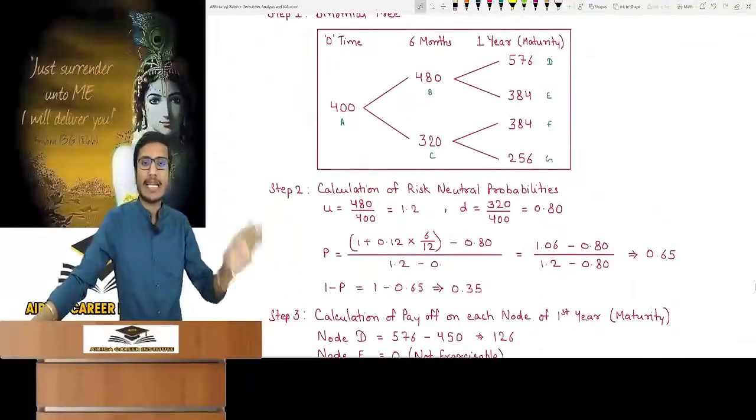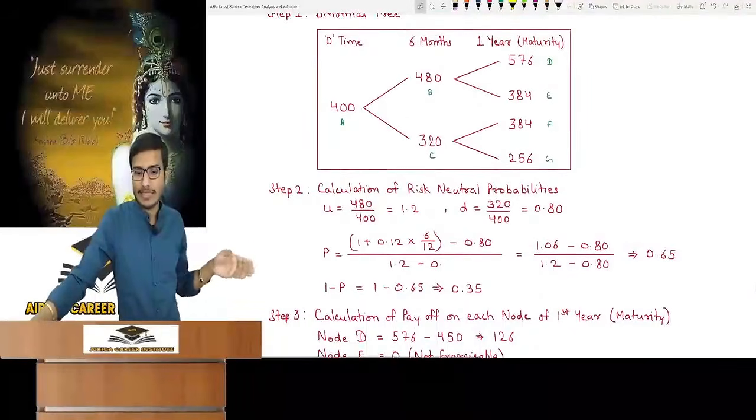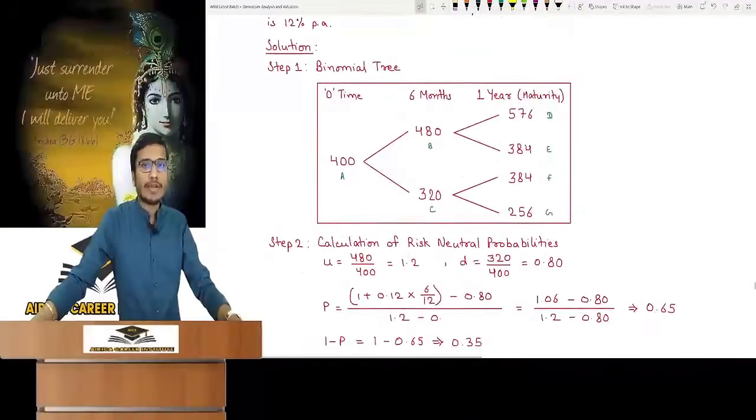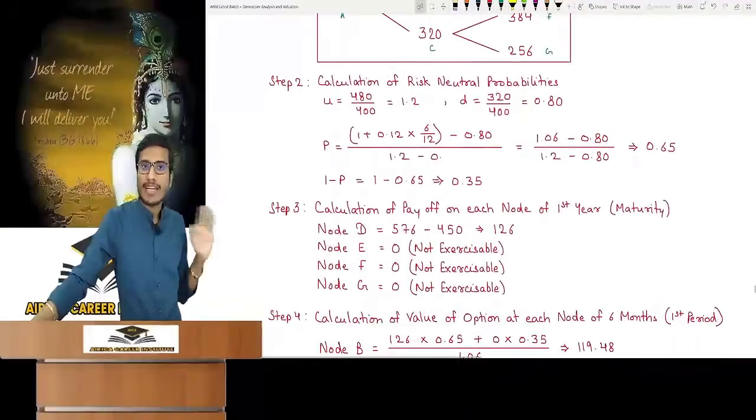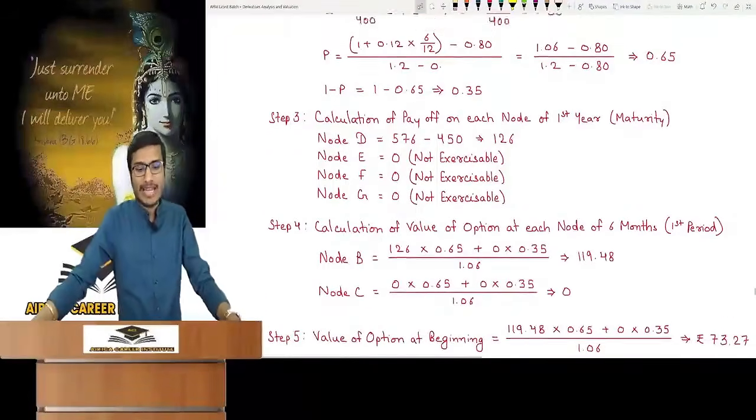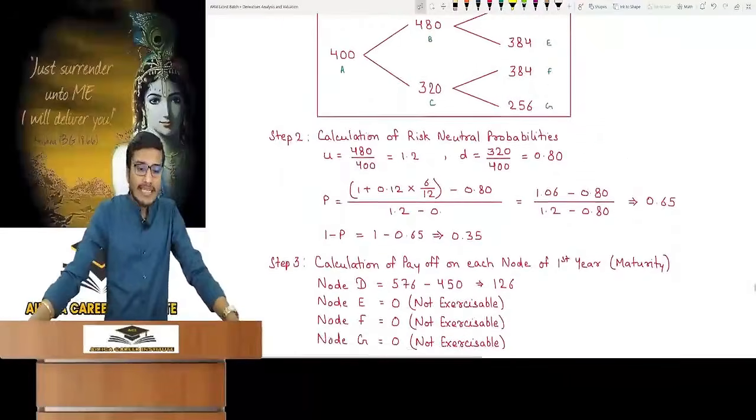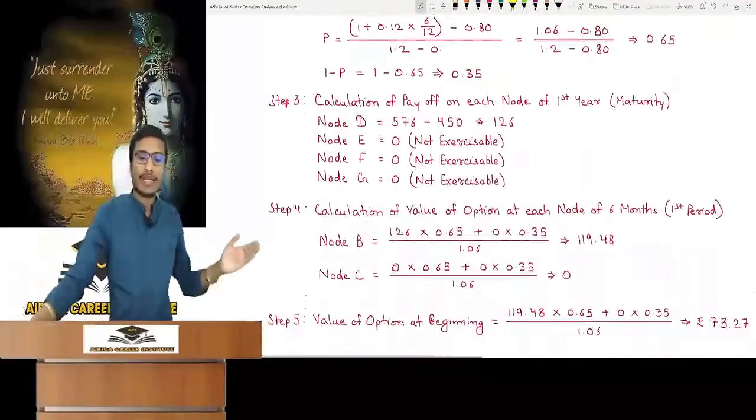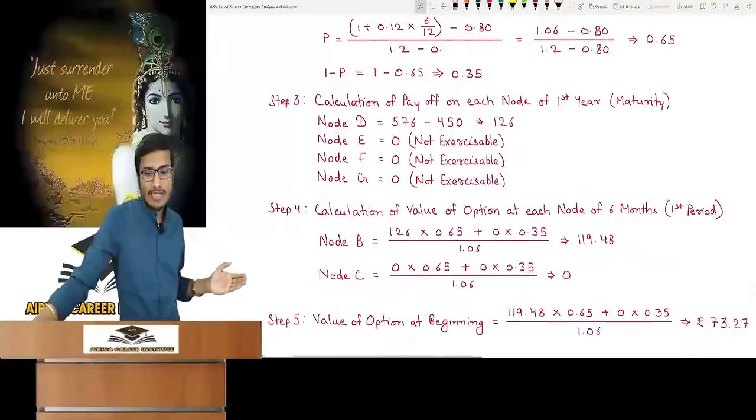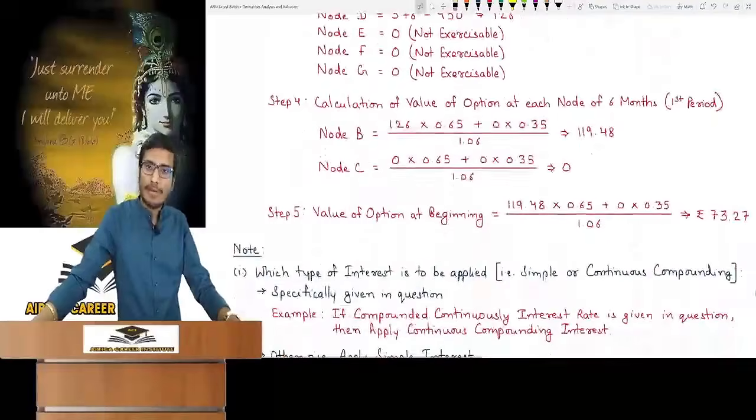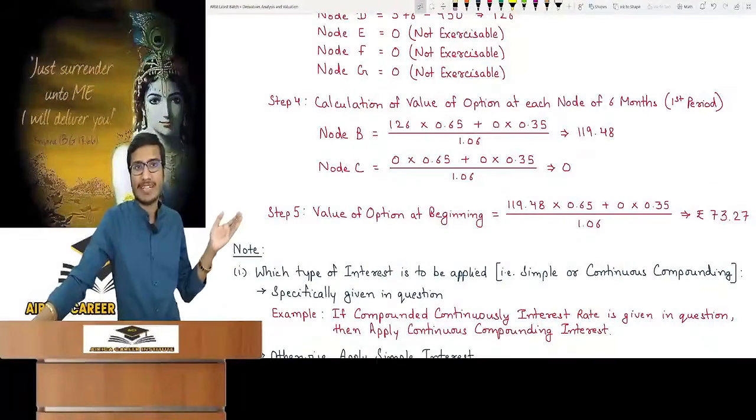In step 2, calculate the probability considering the first period data of 6 months. In step 3, find the payoff at maturity. These are the 4 nodes at the end of the second period. In step 4, find the value of node B. What will be the node B value? How much is the payoff at node D? 126. And 0 at node E. So multiply these with probability, do PV, and the value comes. Similarly the value at node C. Got the value. What is the value of the option at the beginning? Value of the option at node B into probability plus value of the option at node C into 1 minus probability.